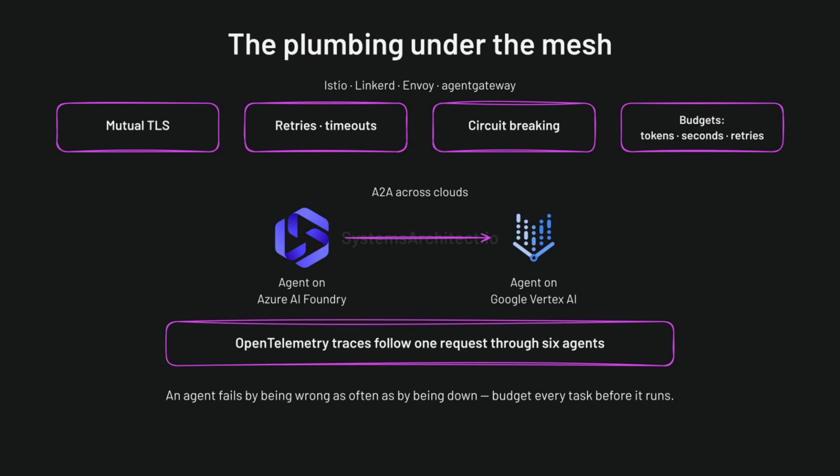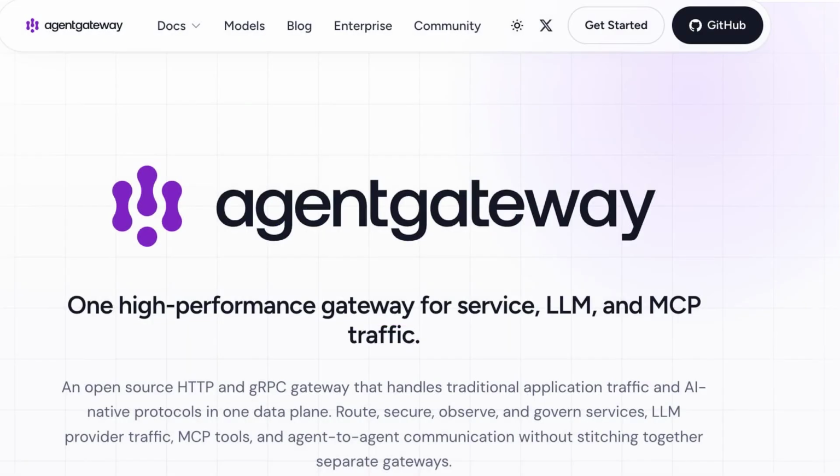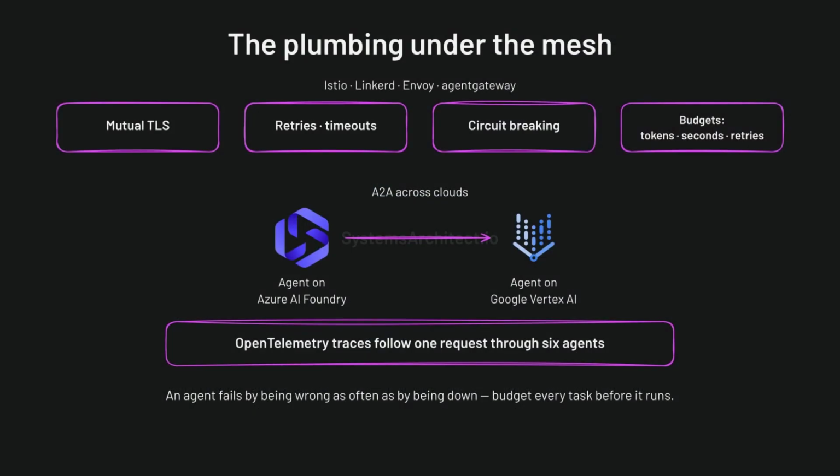A service mesh for agents borrows what already works for microservices. Istio, Linkerd, and Envoy give you mutual TLS, retries, timeouts, and circuit breaking for free. Agent Gateway sits in front of that stack as an AI-aware gateway for MCP, A2A, and LLM traffic. Its policy and observability aim at agent calls rather than plain HTTP APIs.